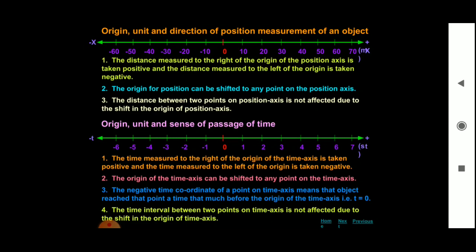Third, the distance between two points on the position axis is not affected by the shift in the origin of the position axis.